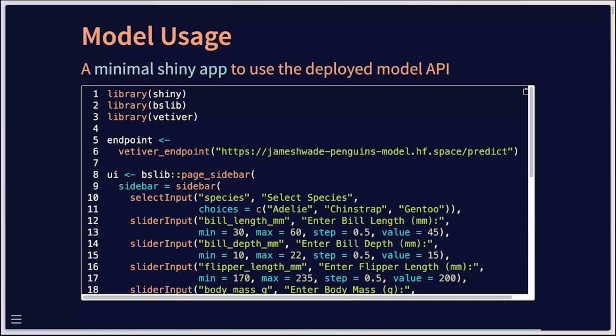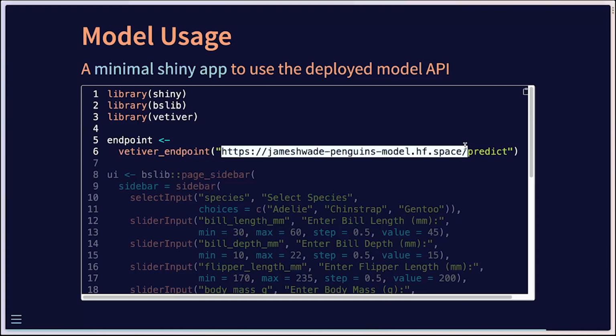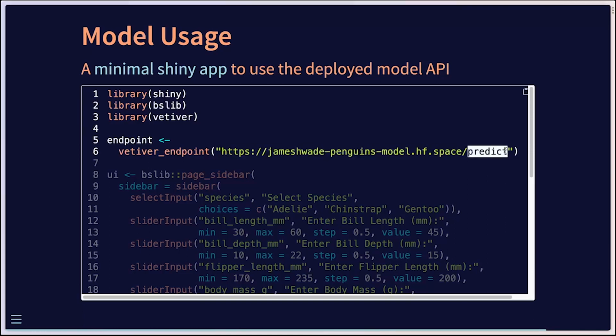The next step is to actually use this model. We can do this with an admittedly pretty minimal Shiny app. Just to talk through the main components here: of course, we need to load the packages. We want to specify the endpoint. So this is the Hugging Face space that was created. And then we need to add the /predict to specify that prediction endpoint.